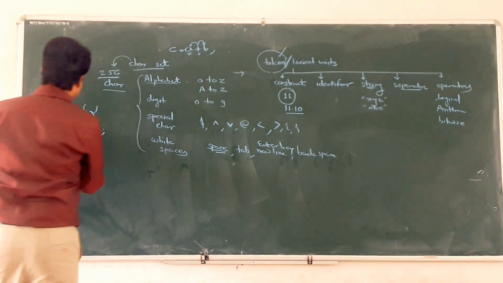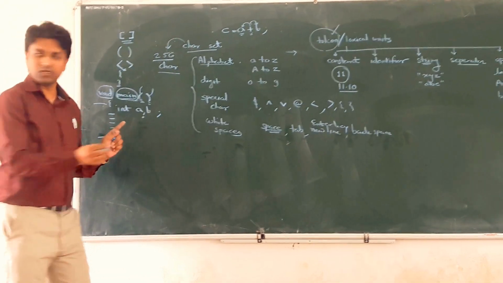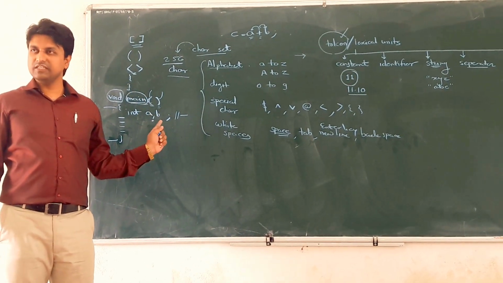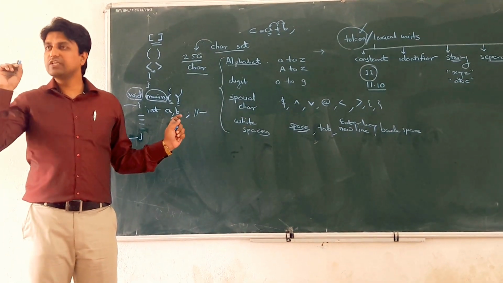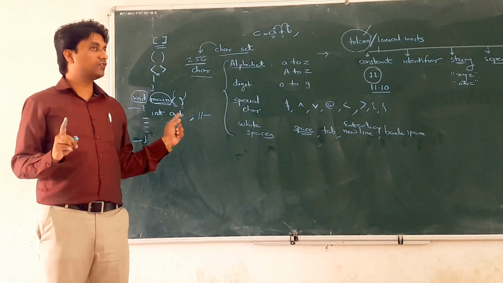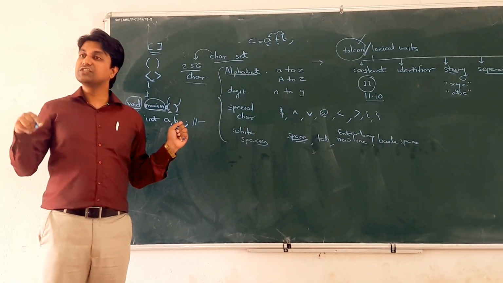For example, int a comma b semicolon is a sentence, called a declaration sentence. But here we use the word statement: for formal languages we use statement, not sentence. So it is a declaration statement.